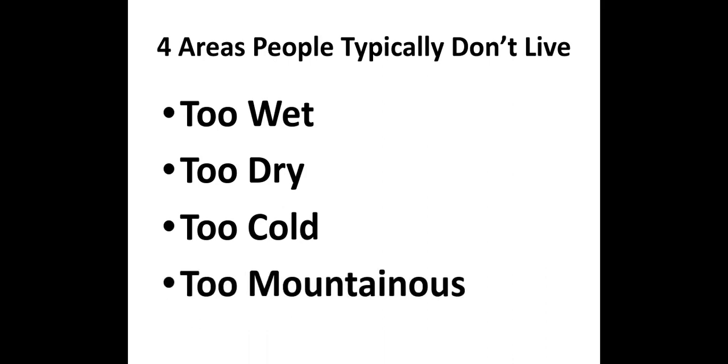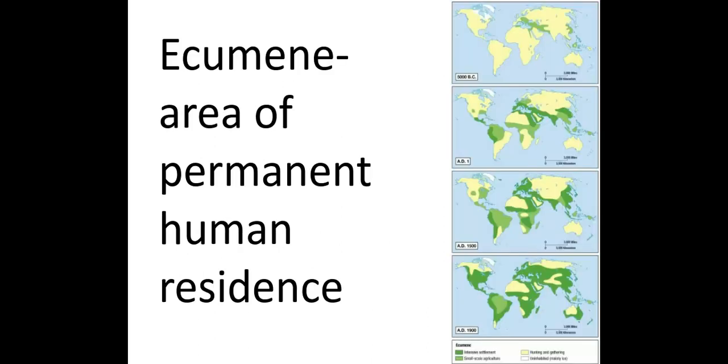And obviously too mountainous. It is very difficult to build in mountains. And so Denver, Colorado is an exception to the rule, being a mile-high city. Down in the Andes Mountains in Peru and Chile, there are some rare exceptions there, but really it's very, very uncommon that cities of any size are in mountainous areas. So, too wet, too dry, too cold, and too mountainous. Those are places people typically do not live. And an area that people typically have always lived is called an ecumene. And as you can see on the right hand side of this image, the ecumene has grown and grown and grown as the population of the world has grown and grown and grown.